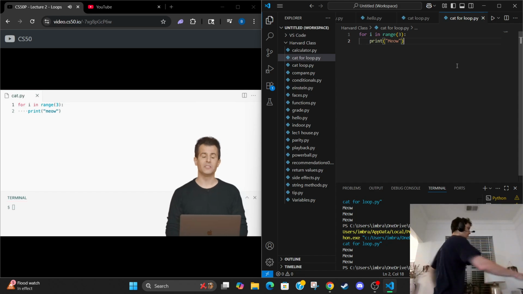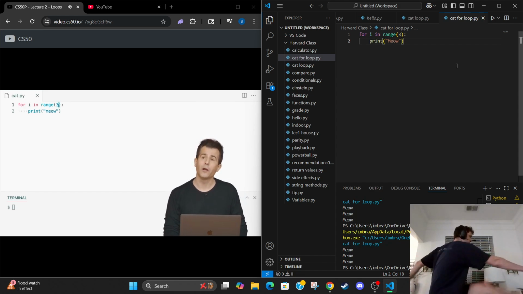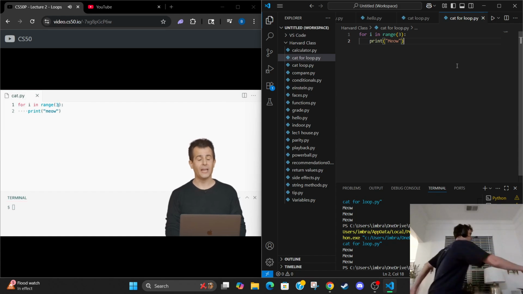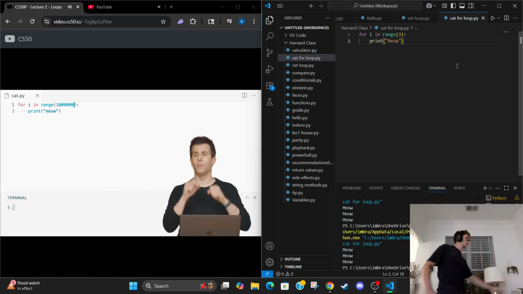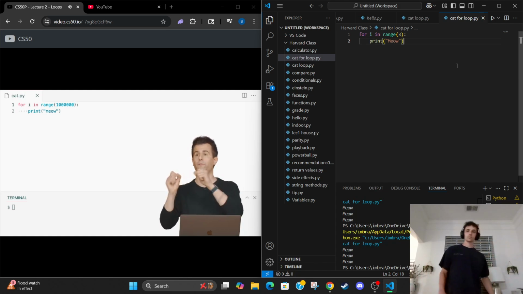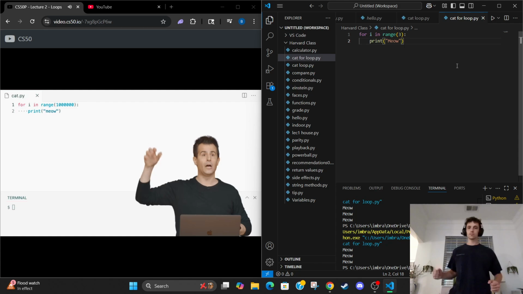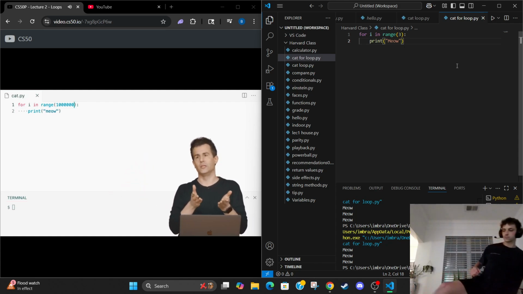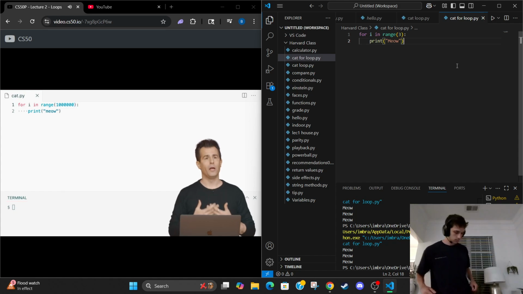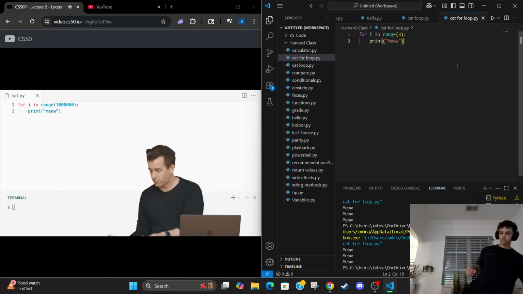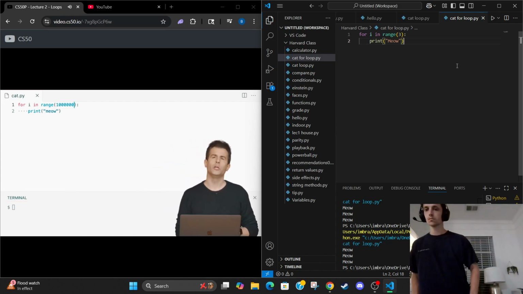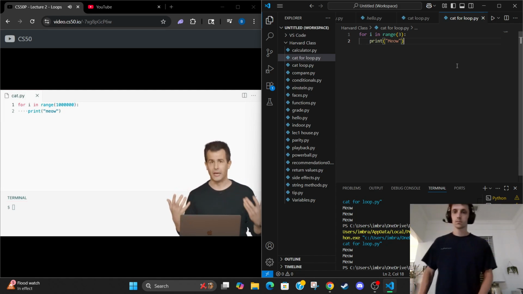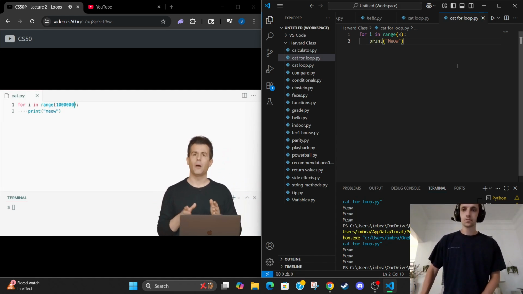But what's brilliant about this is that now, to Hope's point, if I do want to meow 1,000,000 times, I mean, that is an angry cat, I can now do it by just typing 1,000,000. I don't have to literally type 0, 1, 2, 3, 4, all the way up to 999,999. I just do this. So that's got to be a better way long term. That's indeed one improvement we can make here, still using a for loop, but now using this range function. And just to show you something else that's Pythonic, this is not strictly necessary, but it's commonly done.